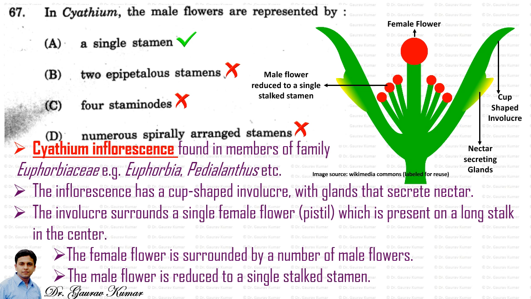Cyathium inflorescence is found in members of the family Euphorbiaceae, for example Euphorbia, Pedilanthus, etc. The inflorescence has a cup-shaped involucre with glands that secrete nectar. The involucre surrounds a single female flower, the pistil, which is present on a long stalk in the center. You can see that in this diagram. The female flower is surrounded by a number of male flowers. The male flower is reduced to a single stalked stamen. So our answer is the first one, a single stamen.